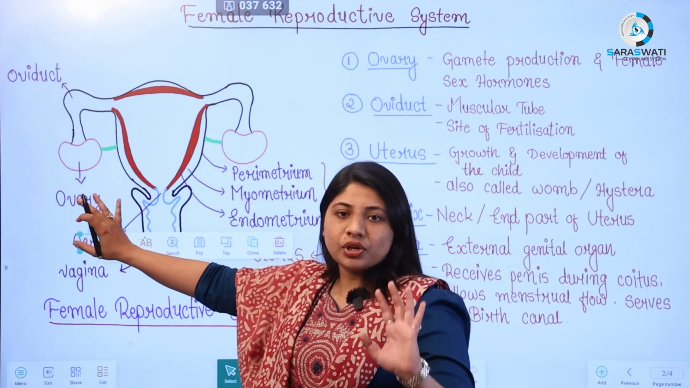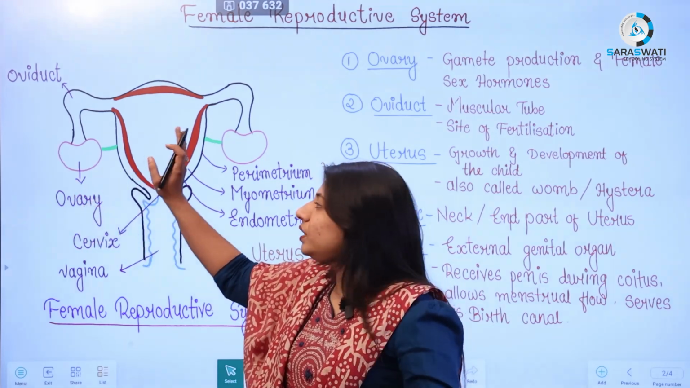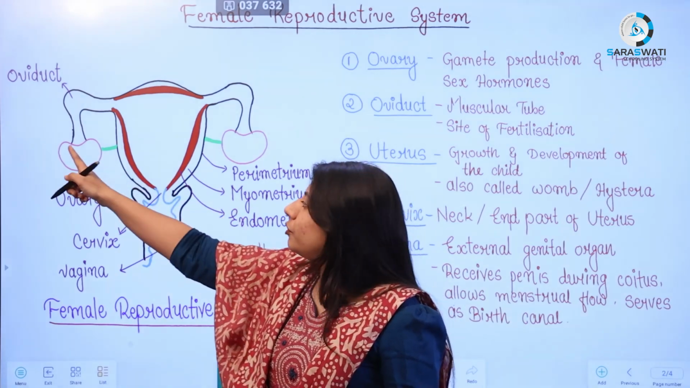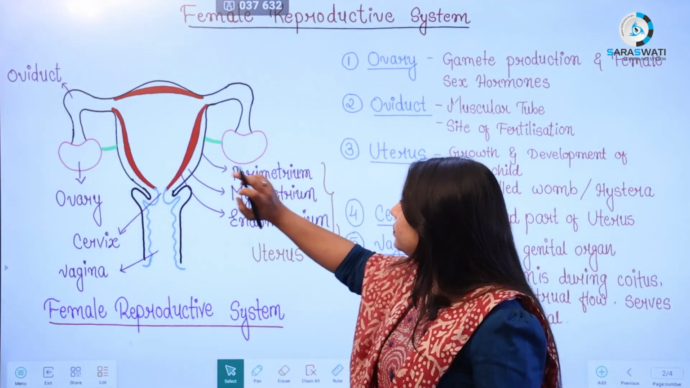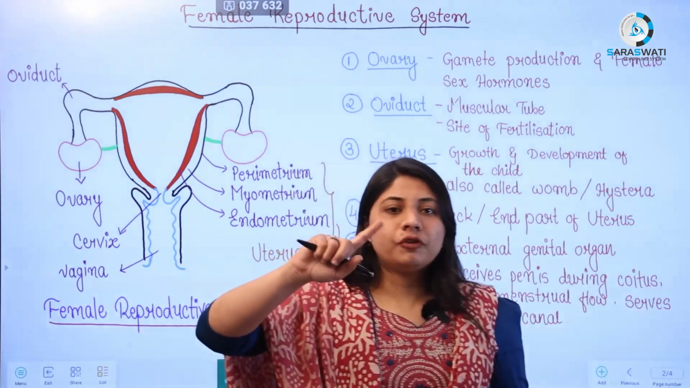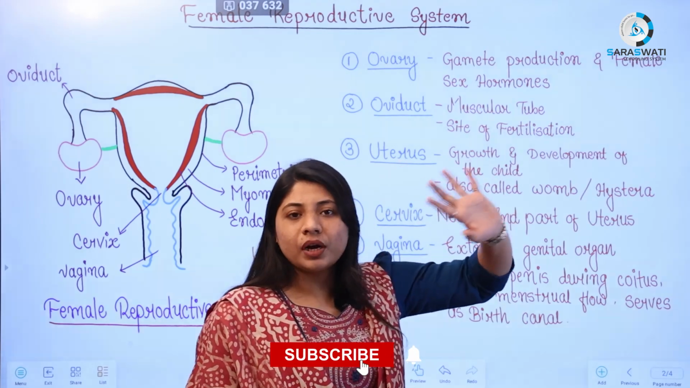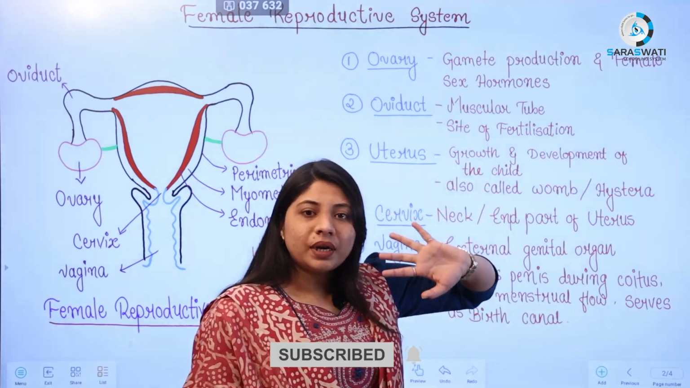The ovary is oval in shape. They are in a pair, which means there are two ovaries, one on each side of the uterus. First one, and here is the second one. Two functions are performed by the ovaries. First, they produce the gametes, that is ova. Thousands of ova are produced by the ovaries.